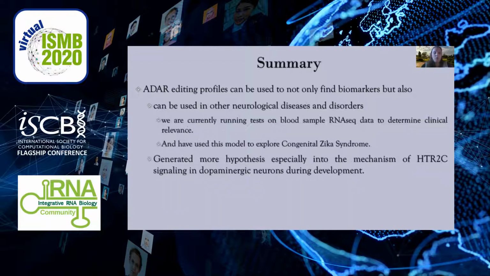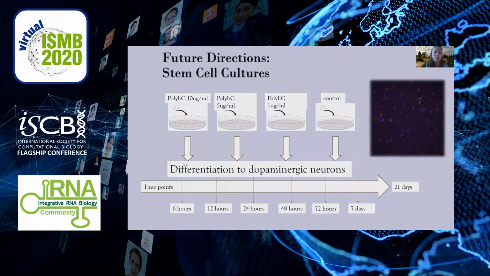ADAR editing profiles can also be used in other neurological diseases and disorders, and potentially with blood sample data sets instead of brain tissue. We are currently working on a publicly available data set with bipolar disorder to find clinically relevant biomarkers, with the ultimate goal being a better diagnostic and prognostic tool for mental health care professionals in the treatment of mood disorders. For example, assessing an individual's response to drug therapy or risk for suicidal or homicidal behavior. However, much more investigation is needed and more data needs to be analyzed before this can actually be achieved. We can also use this to generate new hypotheses to be experimentally verified.